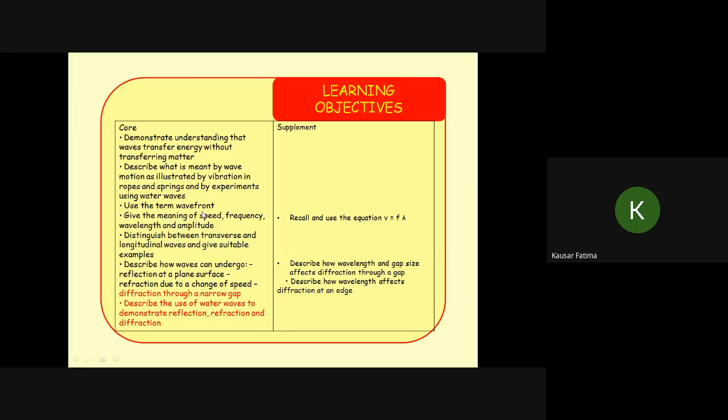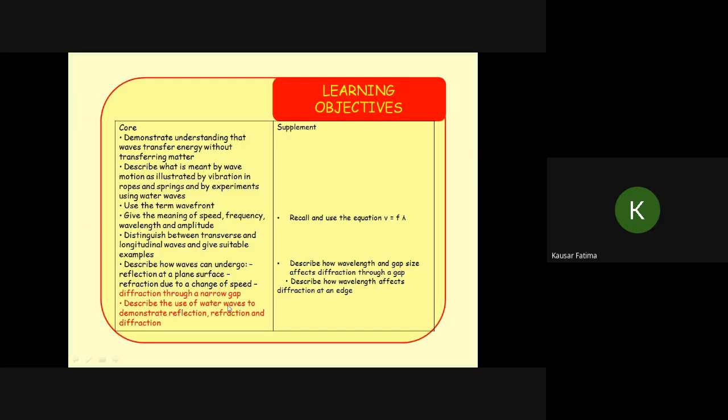We will study the term wavefront. What is a wavefront? This term is new for you. In the same way, we will study the equation which links speed or velocity, frequency and wavelength. We will study the terms amplitude, wavelength, frequency, etc. We will distinguish between transverse and longitudinal waves, and we will study how waves can undergo reflection at a plane surface, which is a major topic, and refraction due to the change of speed.